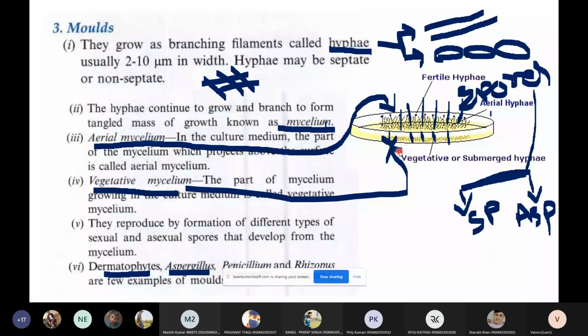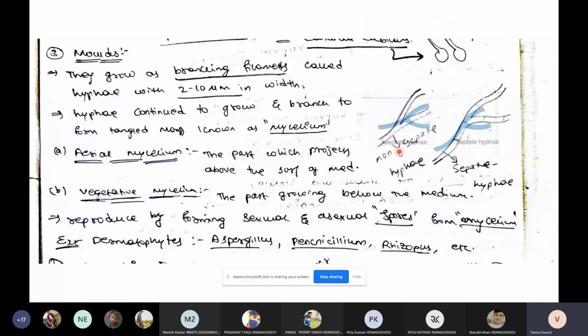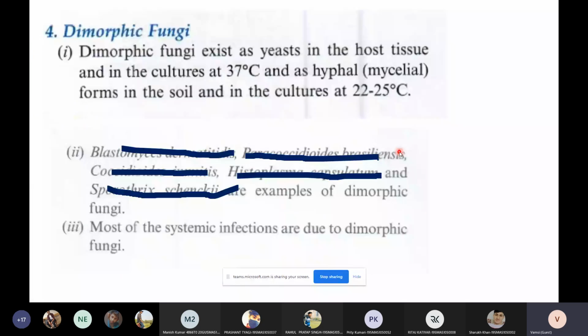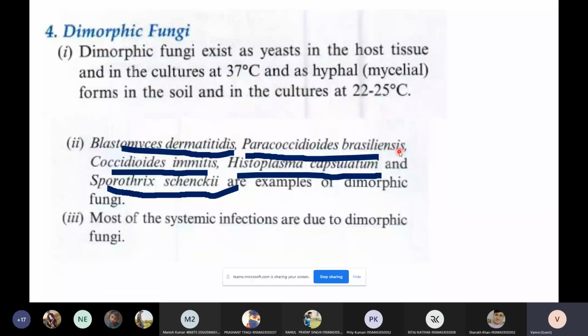Then we have the other one, which is the dimorphic fungi. In dimorphic fungi, we have two forms depending upon the temperature. The yeast cell form is at body temperature, which is around 37 degrees centigrade, whereas the mycelial or mold form is at room temperature, around 22 to 25 degrees centigrade. Some examples of dimorphic fungi include Blastomyces dermatitidis, Paracoccidioides brasiliensis, Coccidioides immitis, Histoplasma capsulatum, and Sporothrix schenckii. So these are a few examples of dimorphic fungi.